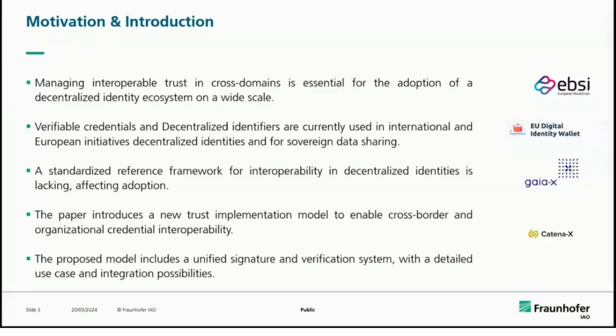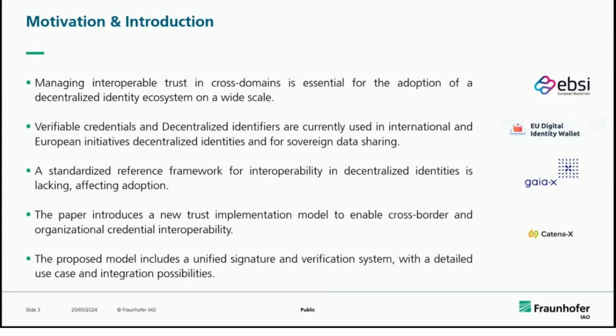But as we develop different architectures and specifications, one of the major problems we face is interoperability in decentralized ecosystems, which is also a roadblock affecting adoption in many use cases and pilot projects. So in this paper, we introduce a trust implementation model which enables cross-border, cross-organization credential interoperability using DNS.